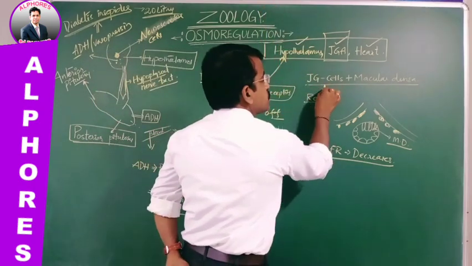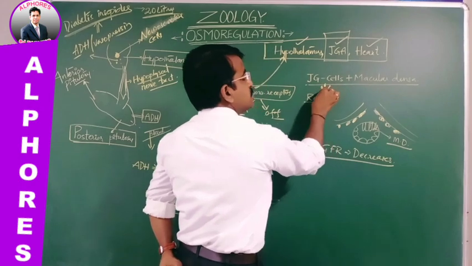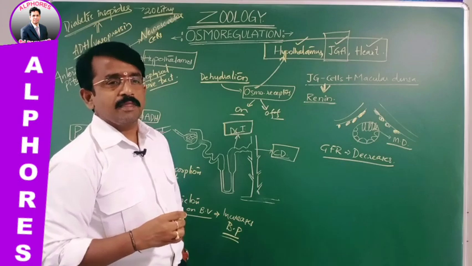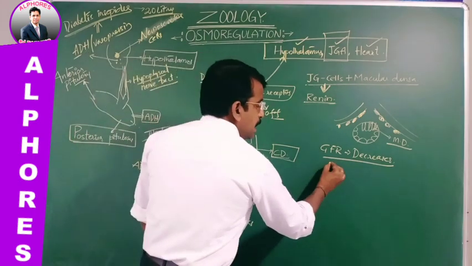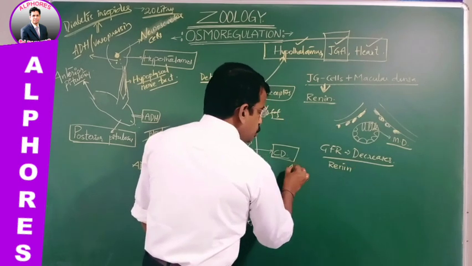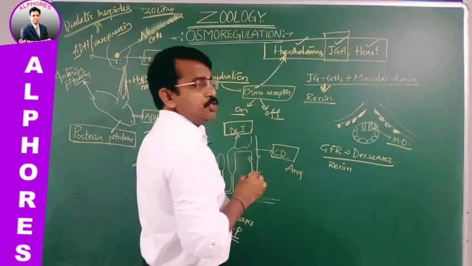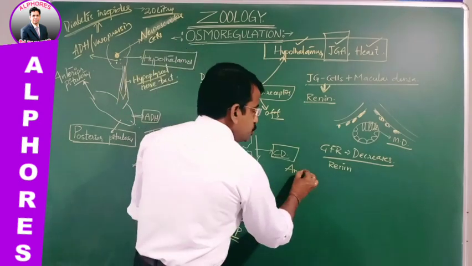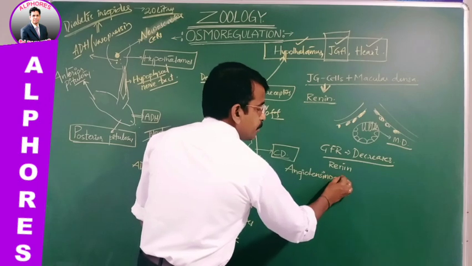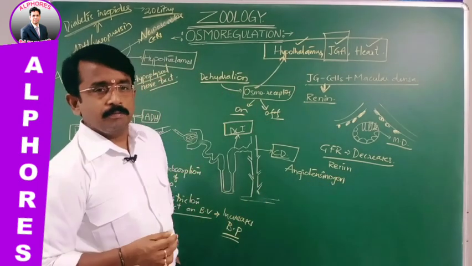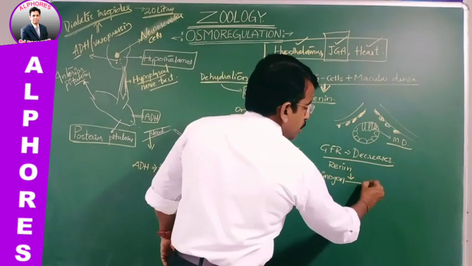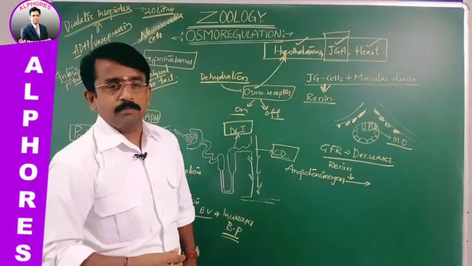JG cells secrete an enzyme-like hormone, named renin, R-E-N-I-N. This renin acts upon angiotensinogen. I repeat, renin acts upon angiotensinogen. Angiotensinogen refers to the inactive form.